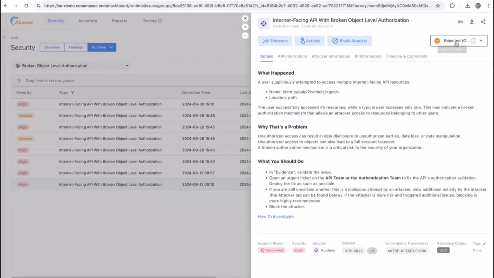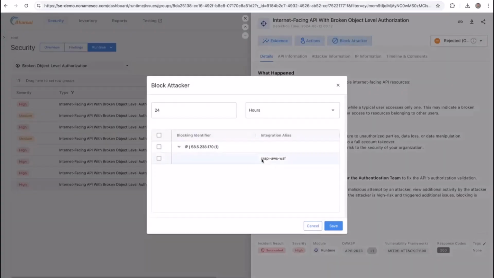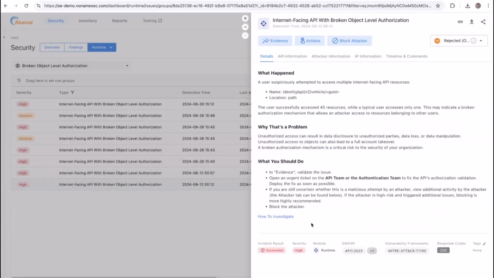So what can we do about it? We can change the status to in progress or investigated. We can also block the attacker. How can we do that? By adding a prevention integration with a web application firewall like this AWS WAF or an API gateway, and then you can take the IP of the attacker and block it for 24 hours or so at the AWS WAF. Our solution is not in line, it's out of band. But we can interact with other security controls and ensure this user is blocked.